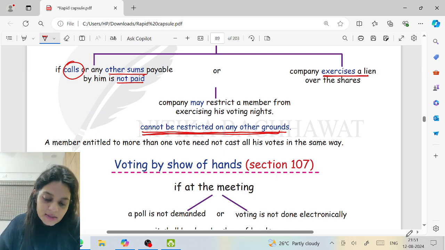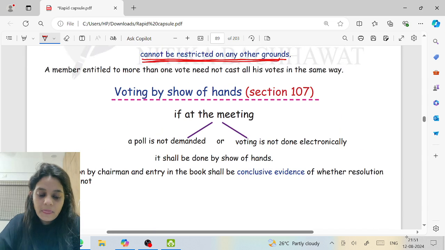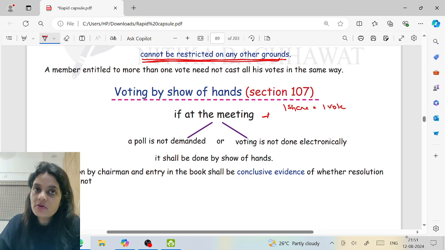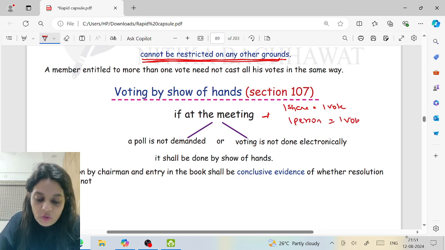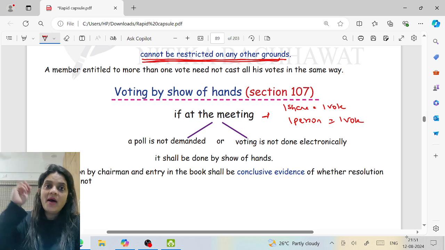Now, next one is voting by show of hands, section 107. Remember, generally the voting is one share, one vote. But when the voting is done by show of hands, it's one person, one vote. So, let's say you hold 10 shares, I hold 8 shares. For me also one, for you also one.